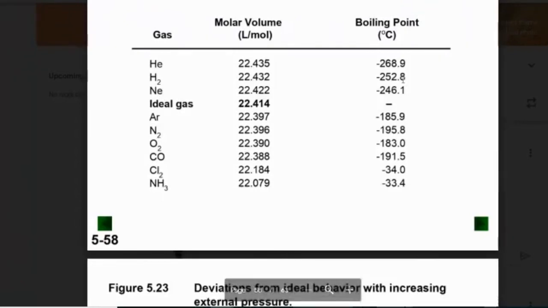It gives a different boiling point. This shows you how attracted they are to each other. The boiling point tells you how attracted they are. So what this one means is that at negative 268.9, liquid helium turns into gas helium. Well, absolute zero is negative 273.15. So that happens about 4 degrees above absolute zero. At every other temperature after negative 268.9, and really almost every pressure, helium is a gas.